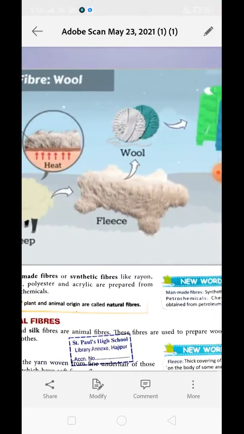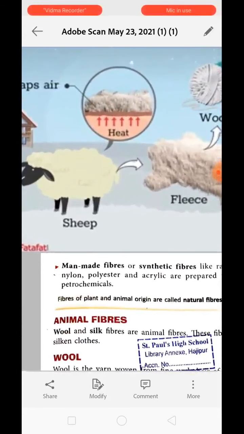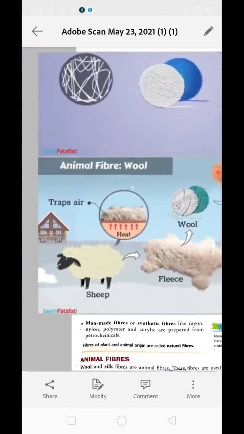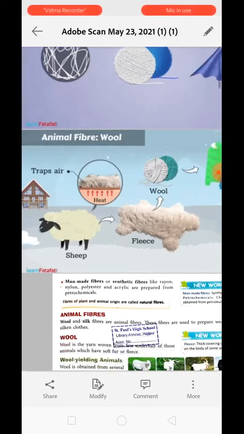Clear? So the ones which we get from animals are known as animal fibers or fibers of animal origin. These are wool and silk, and these are formed of protein. Whereas fibers of plant origin are formed from cellulose. Examples are cotton and jute. About them you have already studied in previous classes.